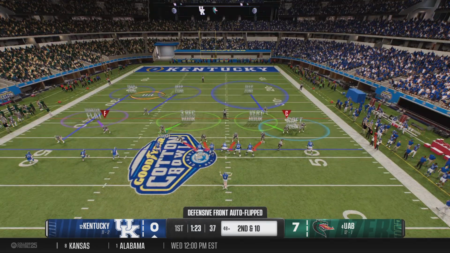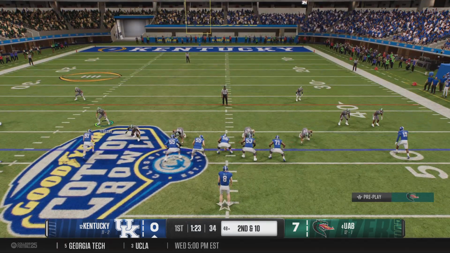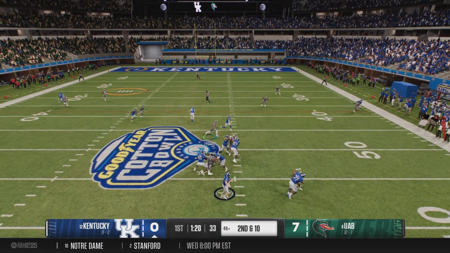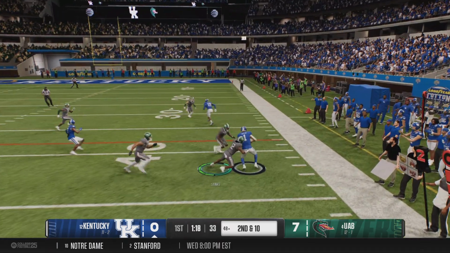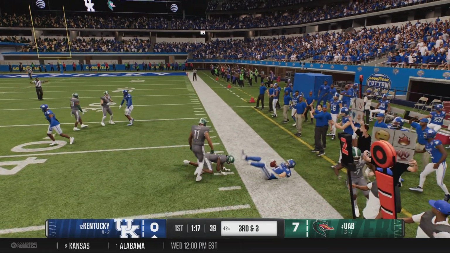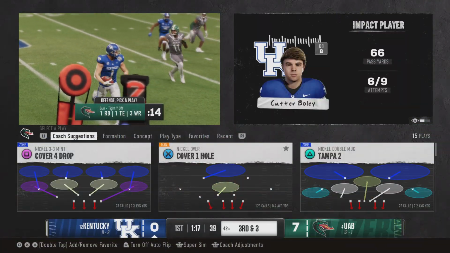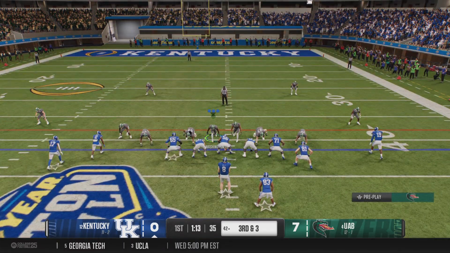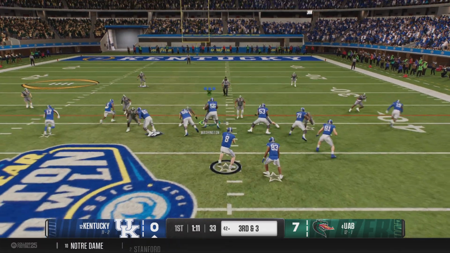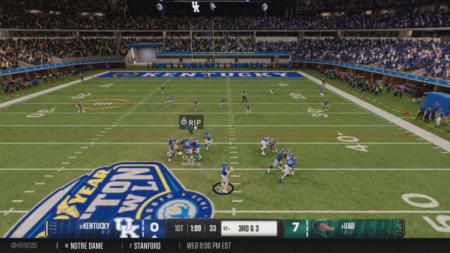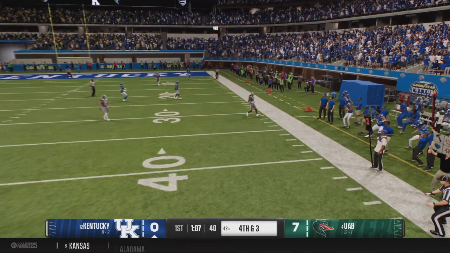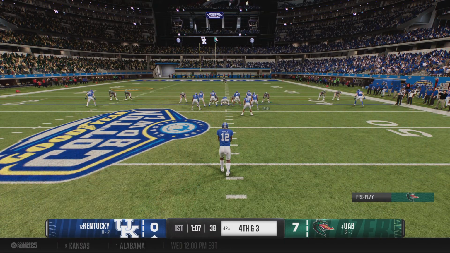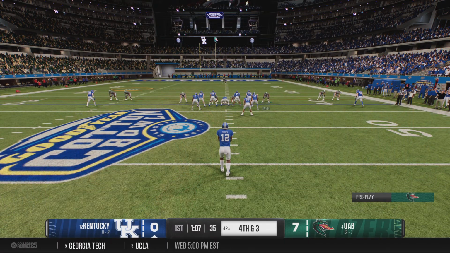Here's 2nd down. Quarterback drops back. Running out of time in the pocket. Finds his target, and it's complete. And he's out of bounds after gaining decent yardage. 3rd down play for this offense. Looking to pick up the first down through the air. Can't find anybody on 3rd down, throws it away. And now 4th down coming up. And the punt team now on to kick it away.